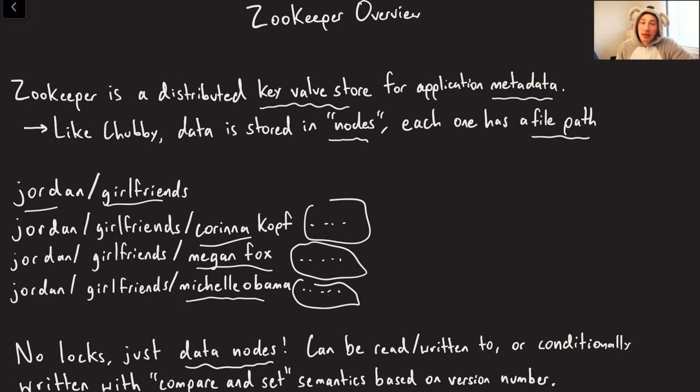Another operation that they support is also reading that data, but also doing a compare and set operation, right? So I can basically say, edit node if version equals 4. And that kind of ensures that you're doing atomic operations and that data hasn't changed between the time that you're trying to write it and now. And that particular primitive right there, that compare and set operation, allows us to build quite a bit off of it. Cool.